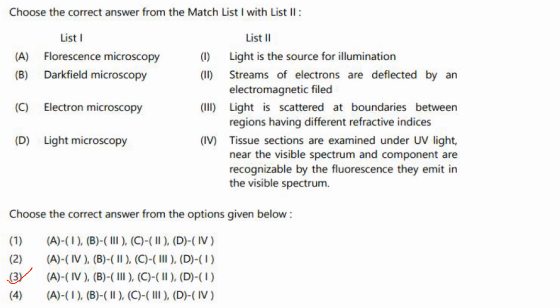Then electron microscopy. Electron microscopy is stream of electrons are deflected by an electromagnetic field. Light microscopy, light is the source of illumination. So A4, D1, B3 and C2. That gives you option 3 as the answer.